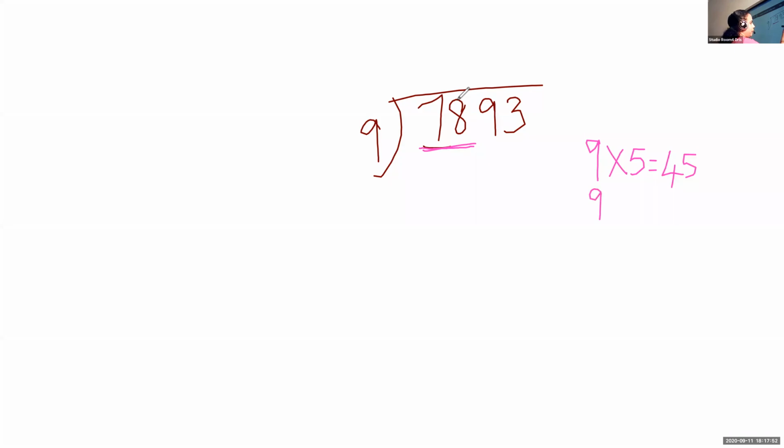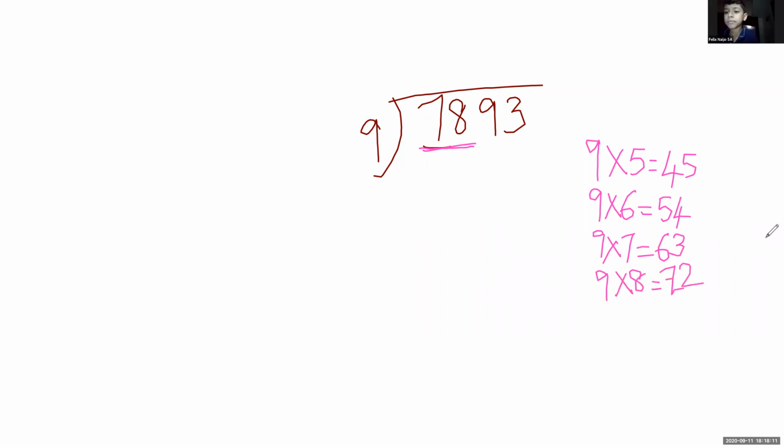And you know the table of 9. 9 into 6 is 54. 9 into 7, 63. 9 into 8, 72. 9 into 9, 81. Okay, now this much is enough. Okay, 78. So what do we have to do here? Here we have 72 and 81. Which one can be possible?